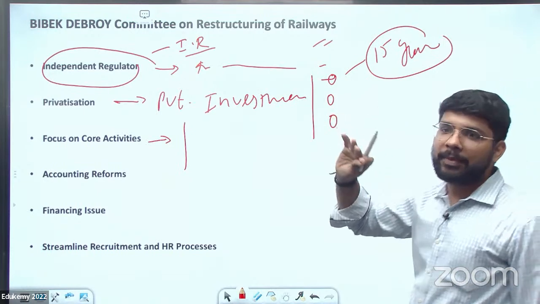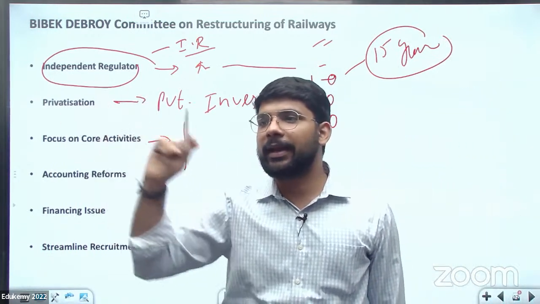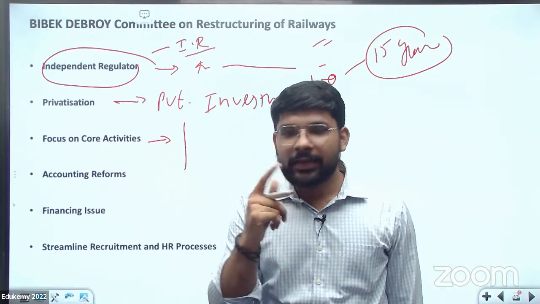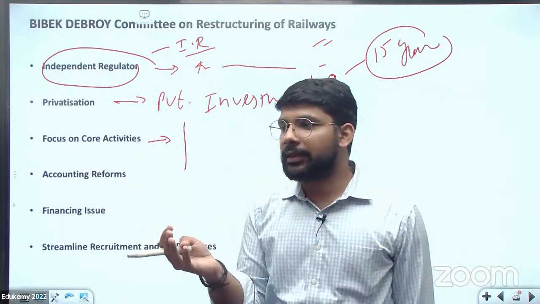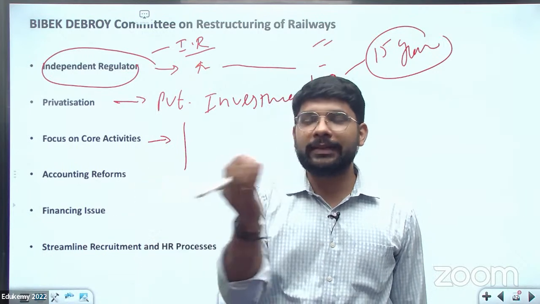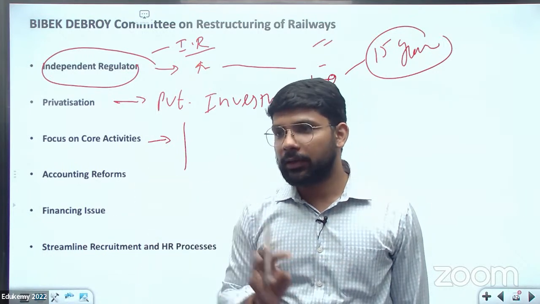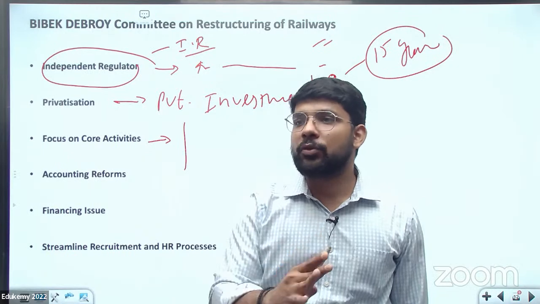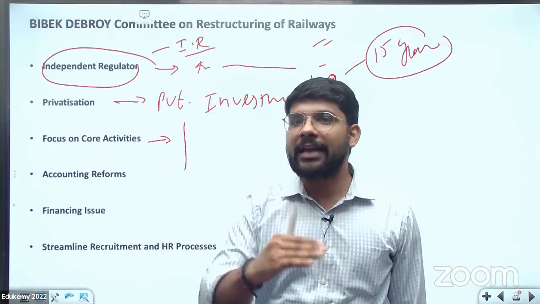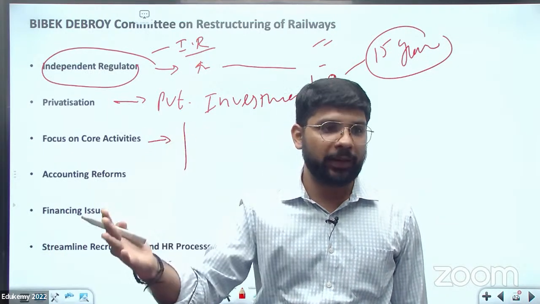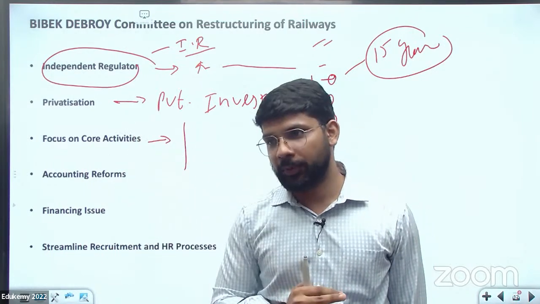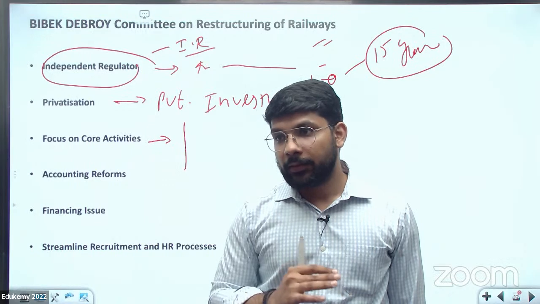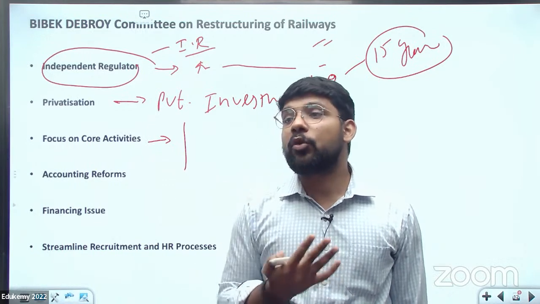Like in the case of the Delhi Metro, Reliance was operating the airport line. Initially, Reliance was operating the airport line, but due to the conditions, they were not operating well. So the DMRC took back the line from Reliance. The ticket price was also decreased by the DMRC, where Reliance was charging almost 100 rupees from New Delhi to the airport, and the DMRC is charging almost 55 rupees. So the line has become more operational.